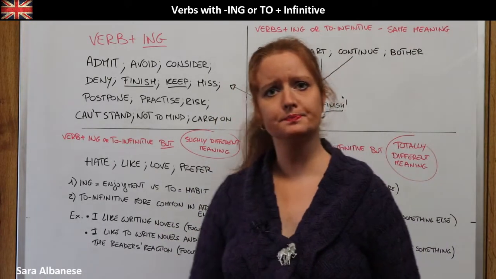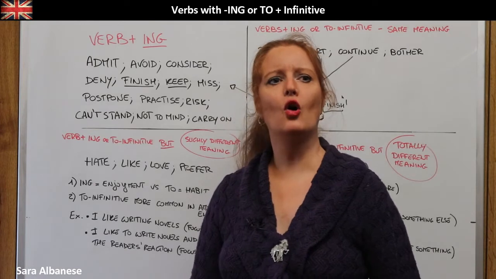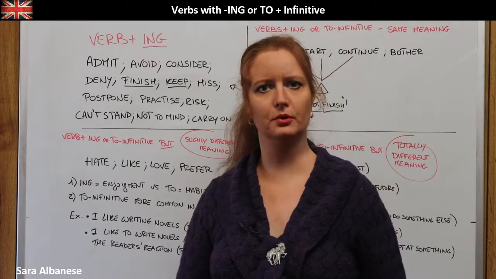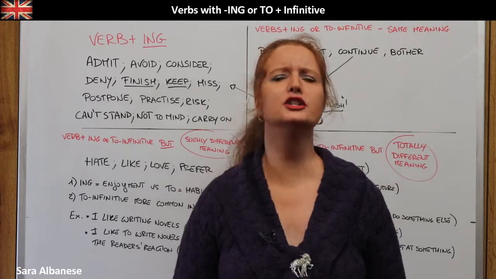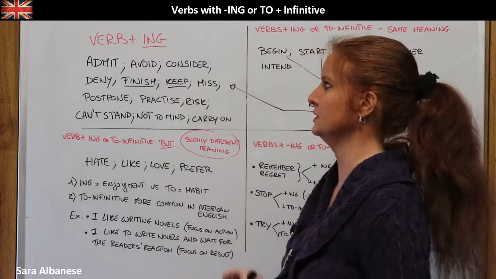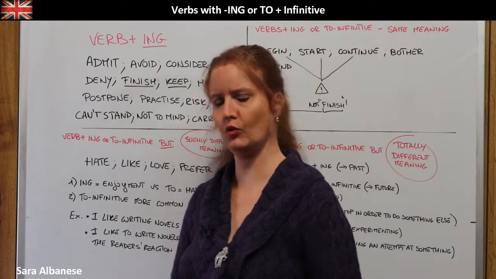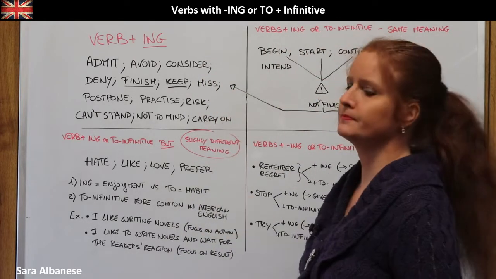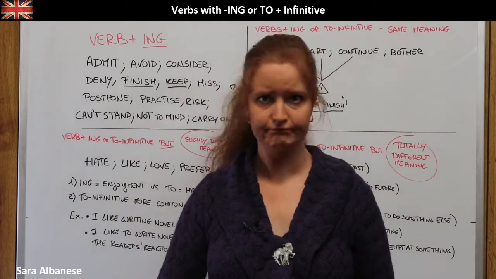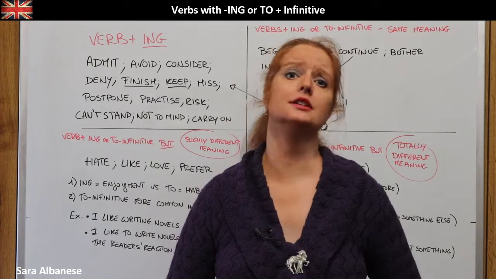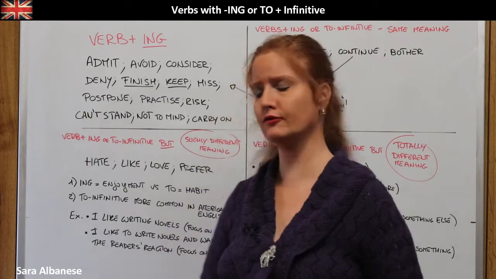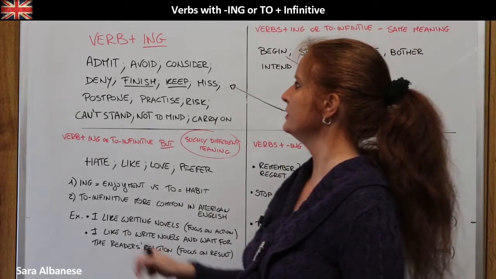Or avoid. I avoid spending time with negative people. Okay, it's not I avoid to spend time, that's wrong. Avoid spending, so avoid plus ing form. Consider. I consider going to Australia next year. It's not I consider to go to Australia, that's wrong, so it's the ing form, so it's compulsory.